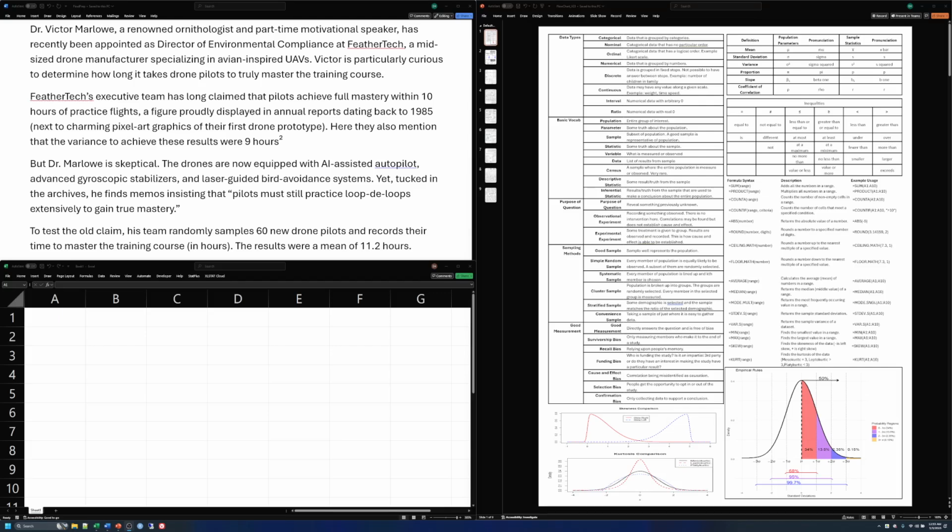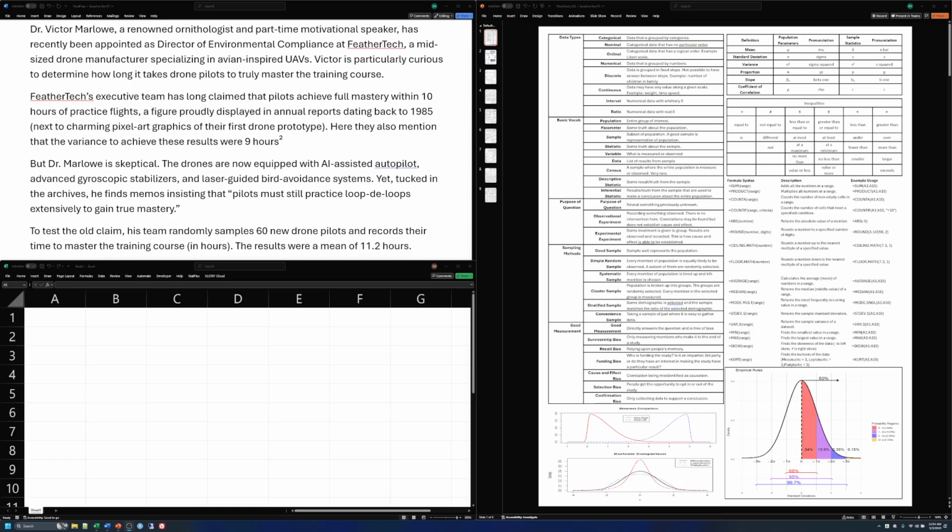So it says, Dr. Victor Marlowe, a renowned ornithologist and part-time motivational speaker, has recently been appointed as Director of Environmental Compliance at FeatherTech, a mid-sized drone manufacturer specializing in avian-inspired UAVs. Victor is particularly curious to determine how long it takes drone pilots to truly master the training course. FeatherTech's executive team has long claimed that pilots achieve full mastery within 10 hours of practice flights, a figure proudly displayed in annual reports dating back to 1985, next to charming pixel art graphics of their first drone prototype.